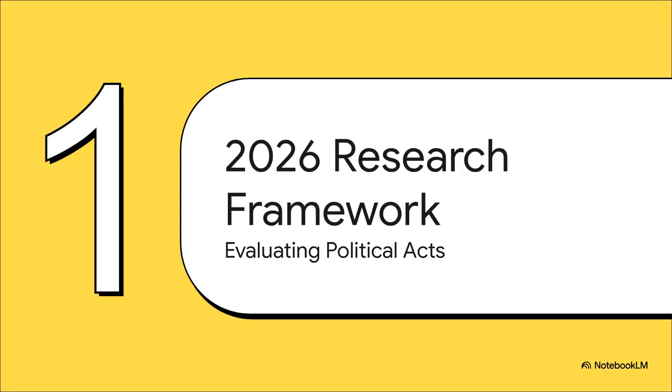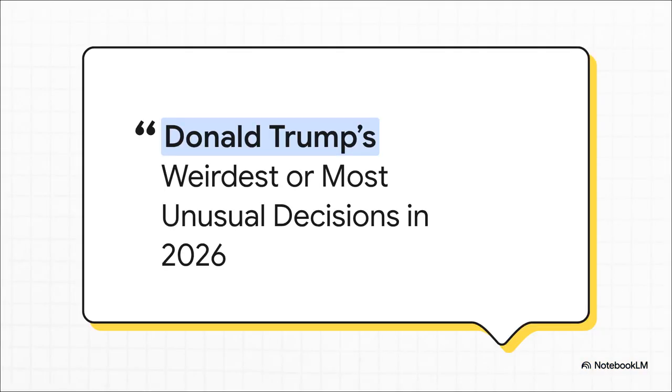Section 1, the 2026 Research Framework. What's really striking here is the specific wording of the research prompt itself. The overarching task explicitly demands that researchers analyze the unusual, the controversial, or the completely unexpected policy moves and public statements associated with Donald Trump in the year 2026. Notice, we're not talking about tracking standard day-to-day administrative paperwork here. In political science, this is what we call anomaly hunting.